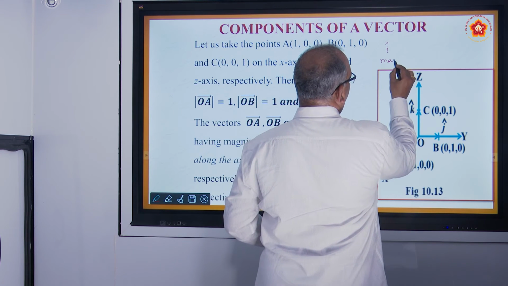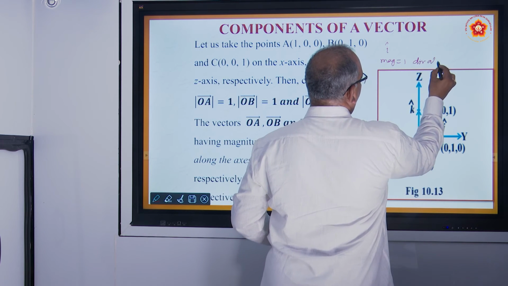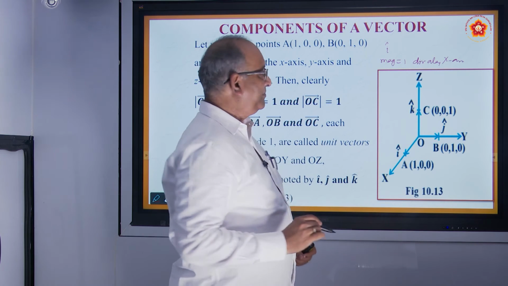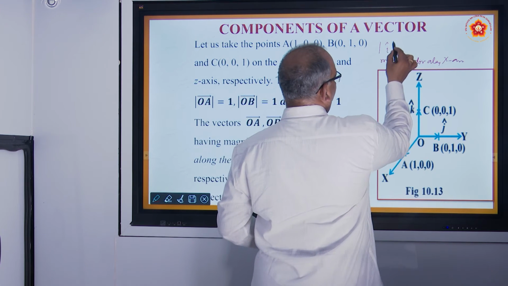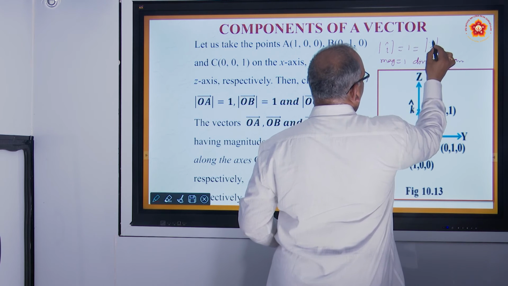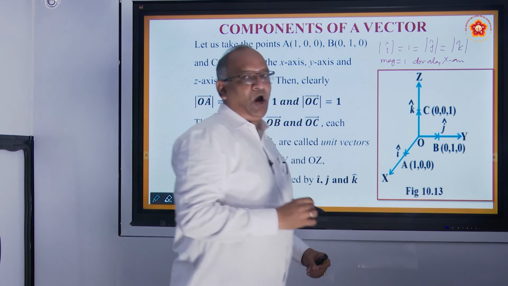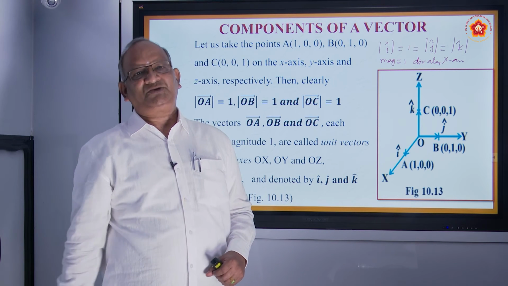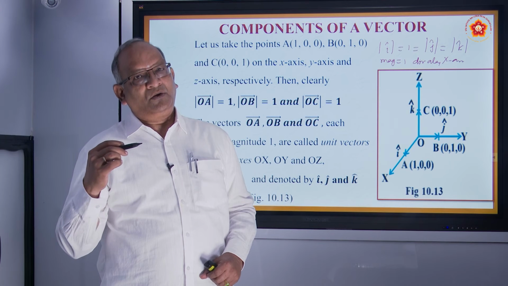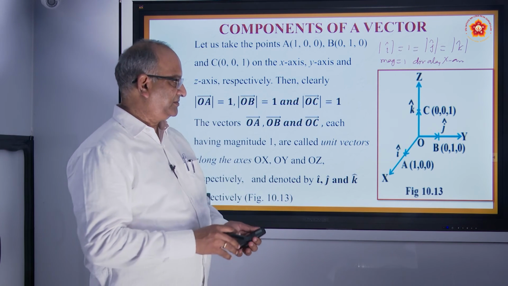Magnitude is 1 and direction is along the x-axis. The modulus of i is 1, which is also the same for modulus of j and modulus of k. All of them have equal magnitude 1, but i is along the x-axis, j is along the y-axis and k is along the z-axis.